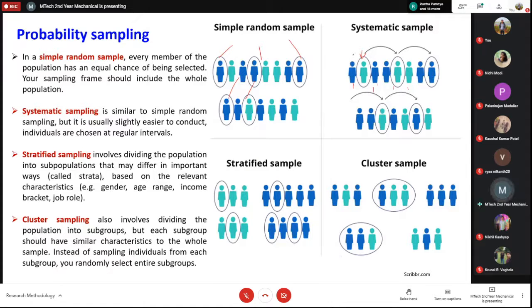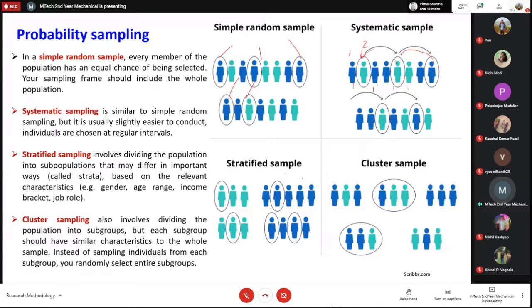Say this is 1 and this is 2. So I'll start from the second person. So this first person will be the second person, and then the third one, and then the third one, and then the third one. So like that. So you have to decide two things. One is the starting point, and the other is the interval.